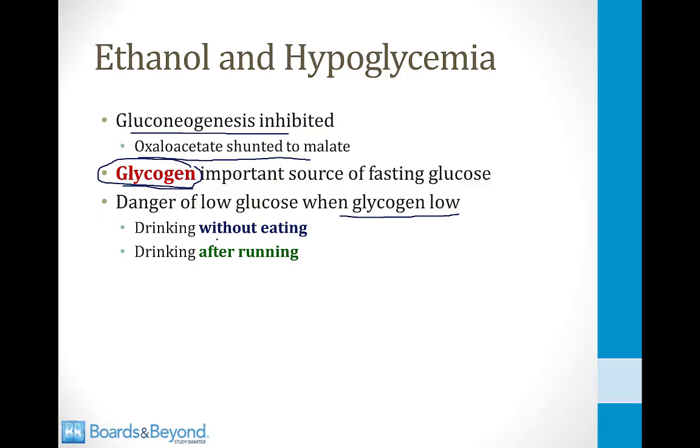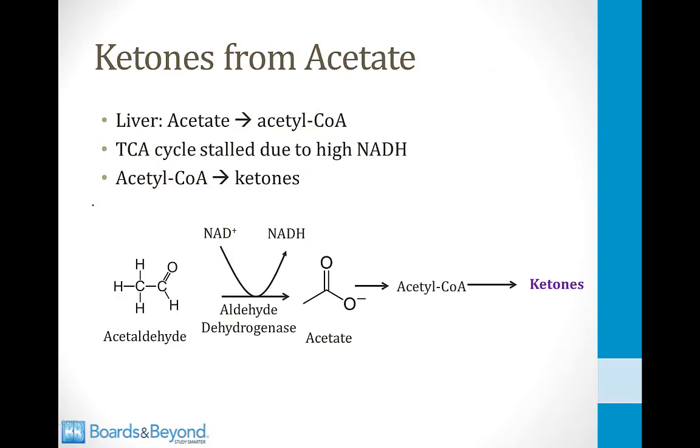So people who drink lots of alcohol but don't eat food are at great danger of hypoglycemia because their glycogen stores are low. Another classic scenario is a person who goes on a long run and then drinks heavily afterwards. They deplete their glycogen during the long run, and then when they drink, they need the glycogen to maintain their fasting blood sugar levels. As a result, they can develop hypoglycemia and possibly even seizures because they are drinking heavily in a setting where they don't have lots of glycogen in their liver. Another reason alcoholics develop ketosis is because you can derive ketones from acetate.